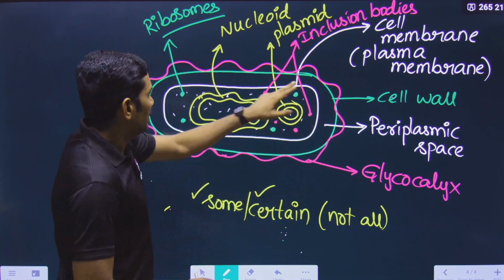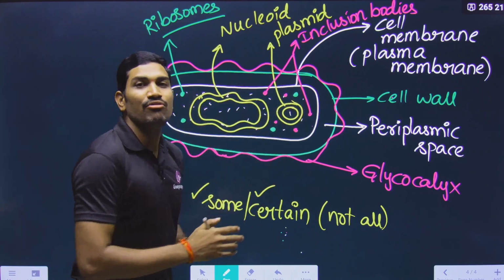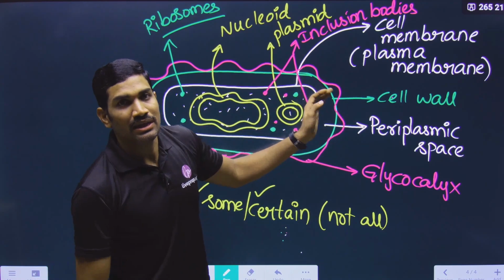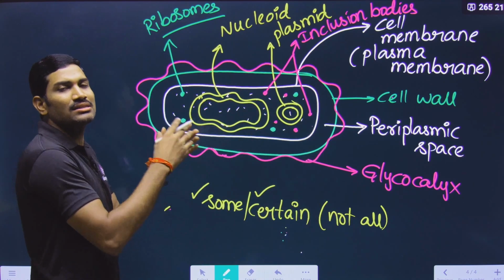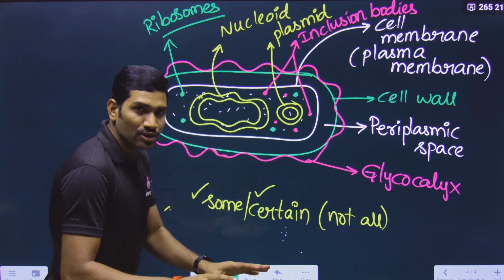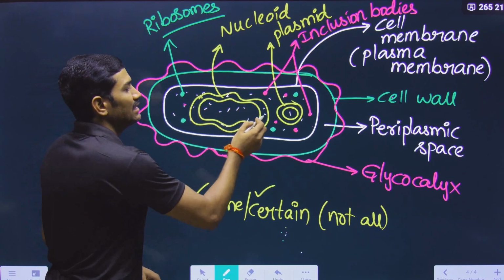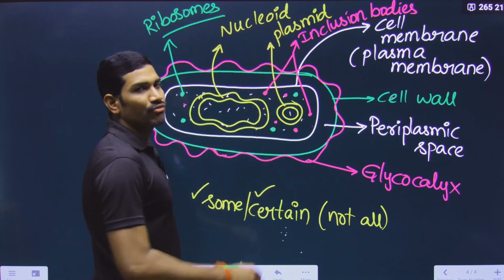Clear? Now, this cell membrane or plasma membrane encloses a semi-fluid matrix, and this semi-fluid matrix is called cytoplasm. The fluid part alone is called cytosol. Not only cytosol, the cytoplasm also has DNA. This DNA may be in the form of nucleoid or it may be in the form of plasmid.